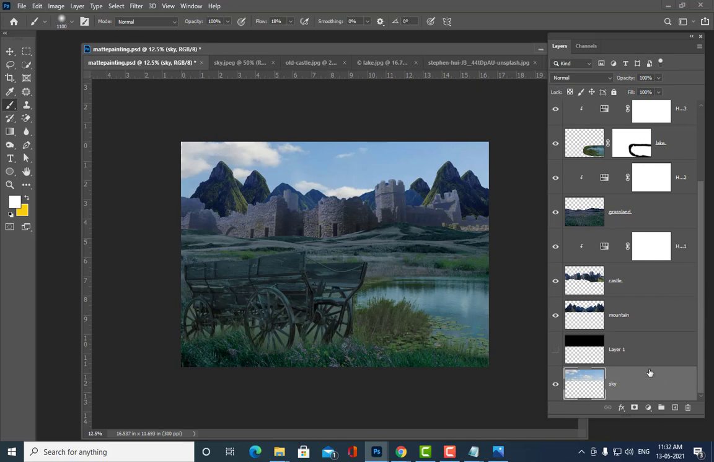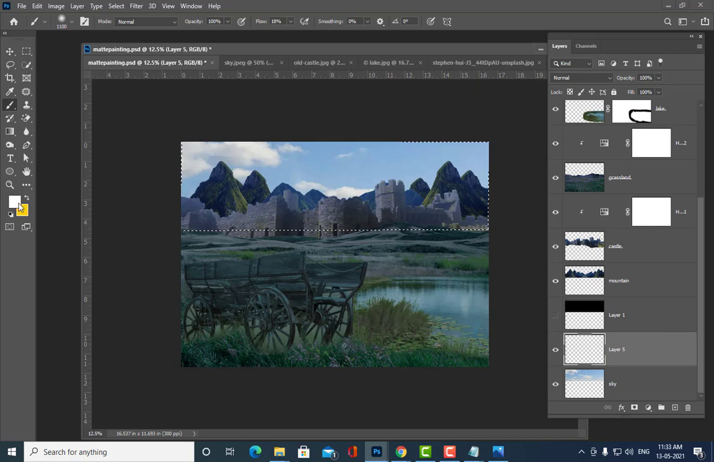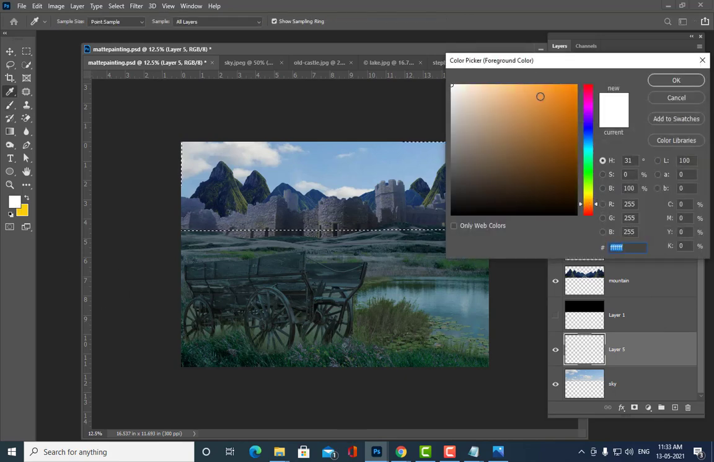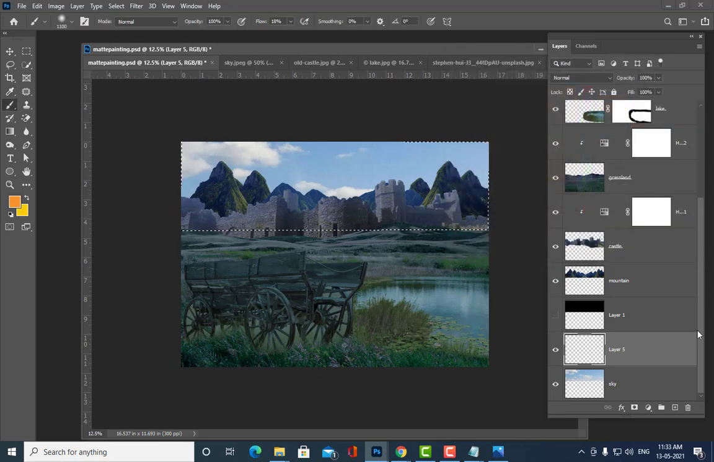First, just like before, I am going to get a selection for the sky, and let me take a new layer. Let me take an orangish color. Take a little bit, not so dark, just a little bit orangish, and then Alt and Backspace.